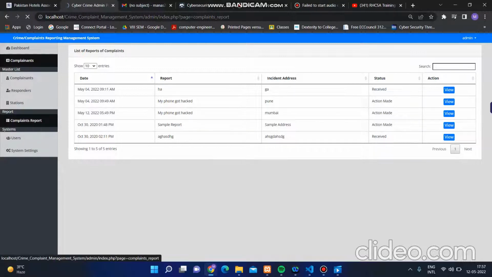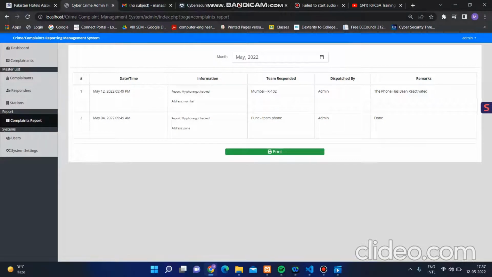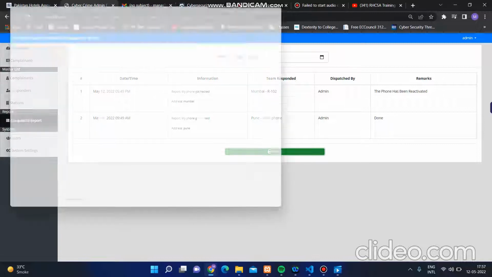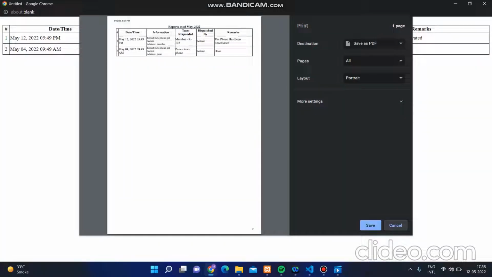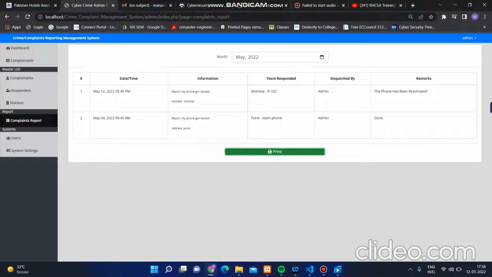Now in the complaint report section, the complaints will get updated by the admin, so it will get automatically updated. The admin has no role to update all those things. So as you can see over here, on 12th May 2022 at 5:49 p.m. my phone got hacked. Address was Mumbai. The team responded. The team that was assigned to do the work was R102. Then it was dispatched by the admin, and the remark says the phone has been reactivated. Now the admin can simply print this report and submit it to the high authorities of their police station as well. So that's it from the admin panel side.